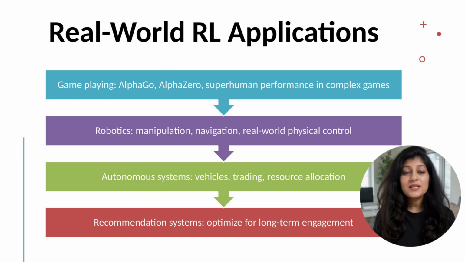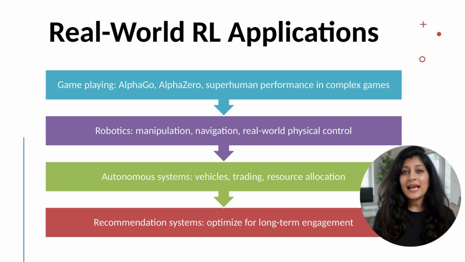Reinforcement learning powers impressive real-world applications. Game playing represents RL's most visible success. AlphaGo defeated world champion Lee Sedol in 2016. AlphaZero learned chess, shogi, and Go from self-play, mastering each in hours, surpassing human grandmasters. These achievements convinced many of RL's potential. Games provide clear reward signals and environments useful for developing RL algorithms.